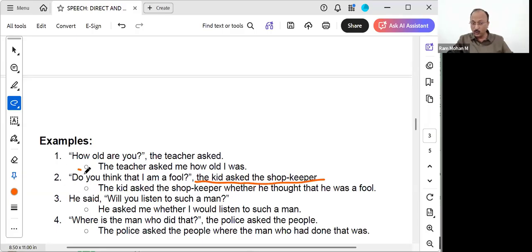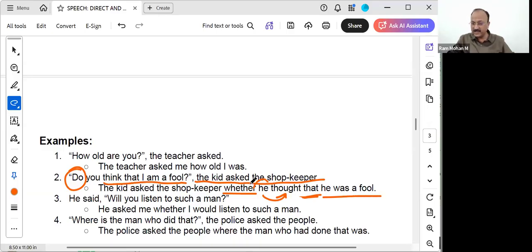See here, do. It is an auxiliary verb. Do, did, can, may, and all these things are auxiliary. So either we will be coming with if or whether, whichever is the appropriate one. The kid asked the shopkeeper whether he thought, because a shopkeeper we normally consider to be male. He thought, think will become into the past tense. He thought that, same thing, he was a fool.